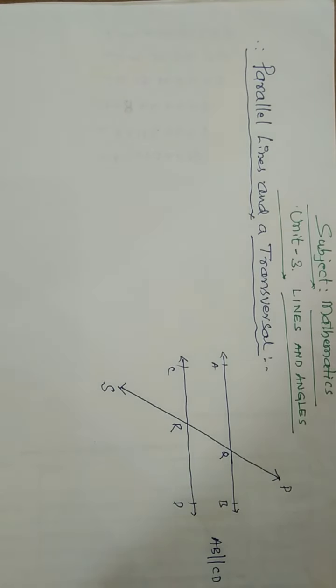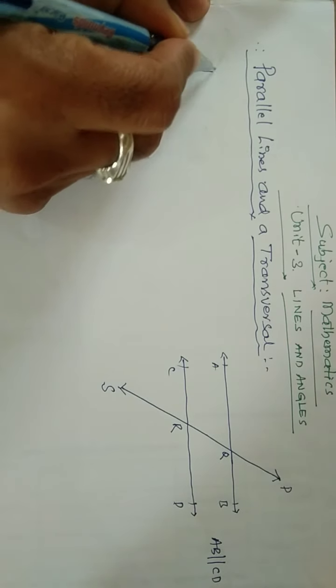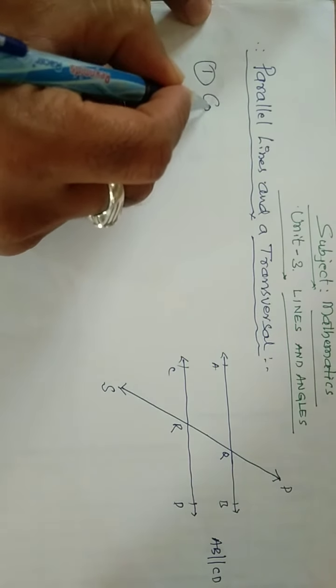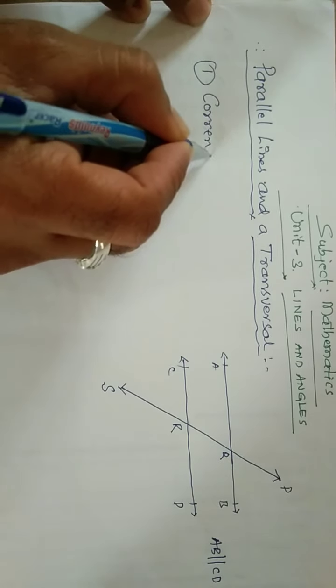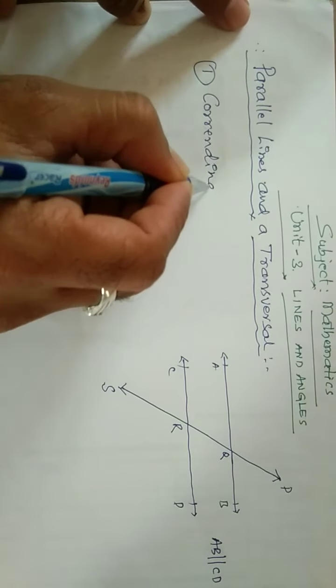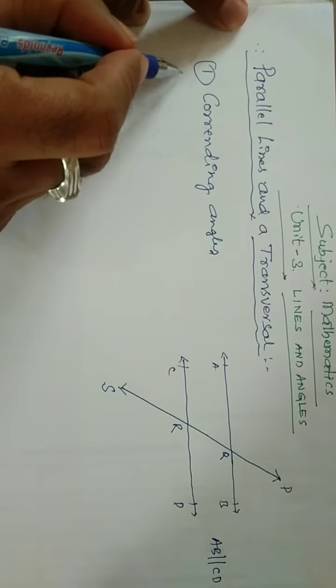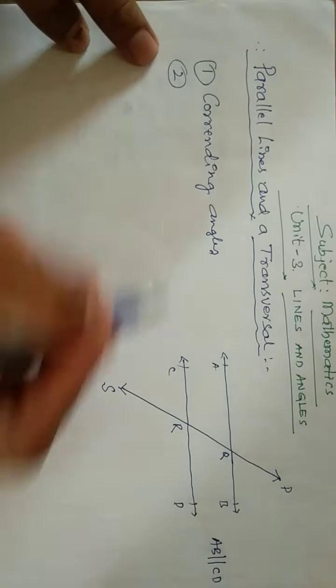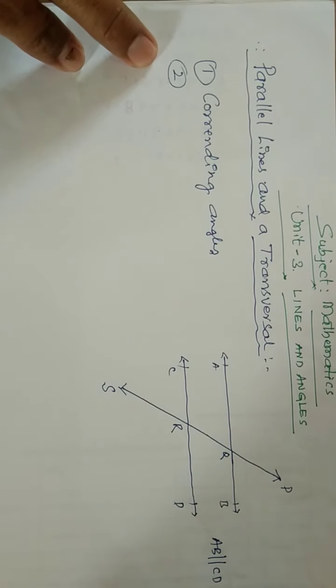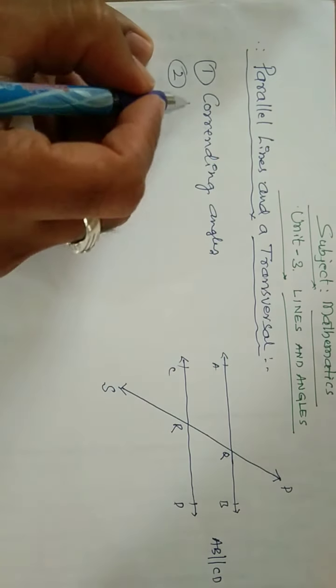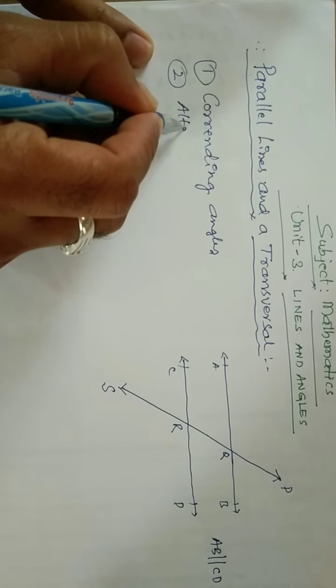If this is the case, we have some types of angles. The first one is corresponding angles. The second type of angles in these parallel and transversal lines is alternate angles.